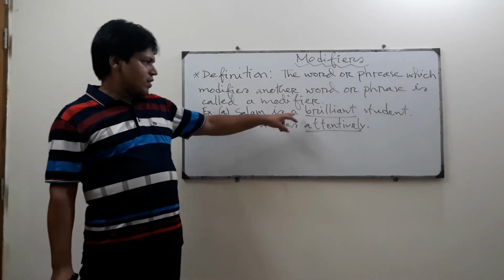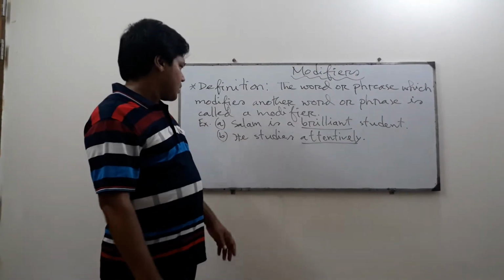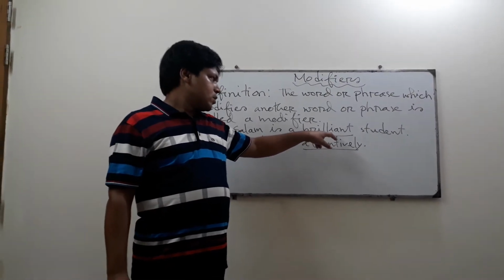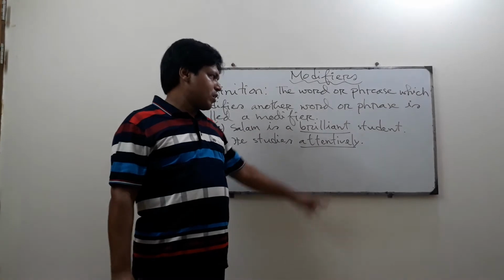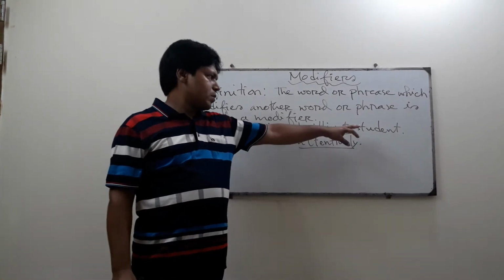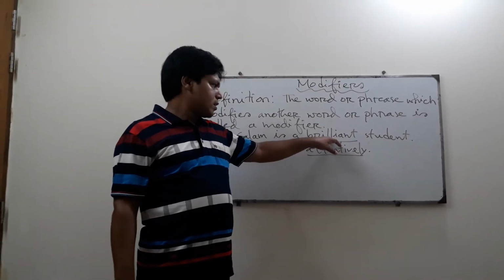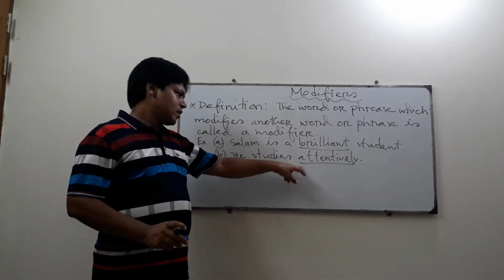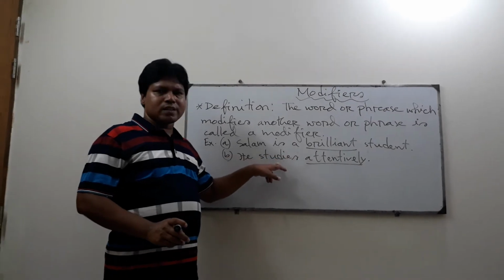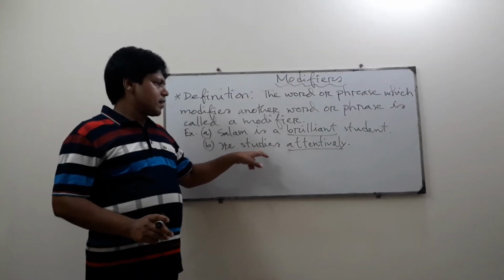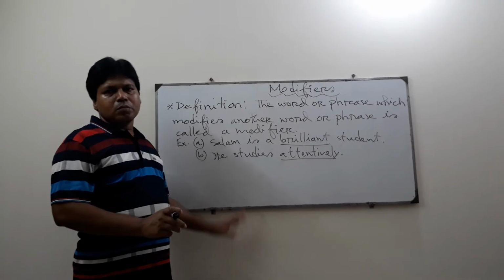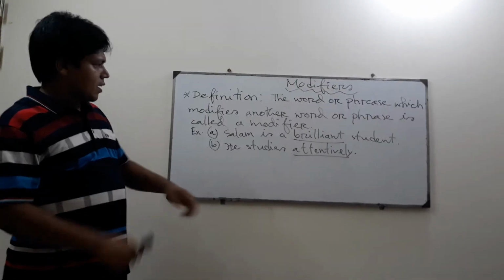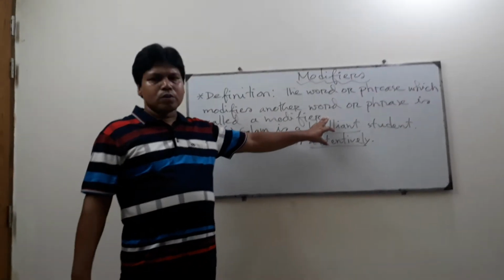So in the case of the first example, the word brilliant has modified the word student, taking place before the word, and in the second example, the word attentively has modified the word studies, taking place after the modified word. So we have noticed that there are two types of modifiers.